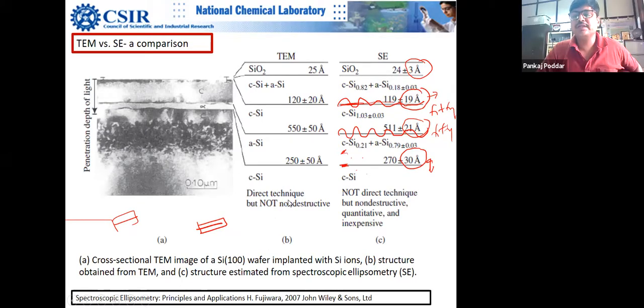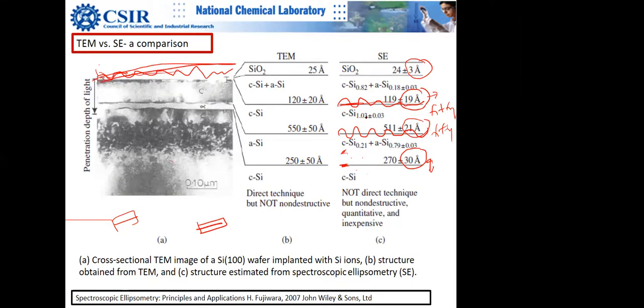There is something called gradation, like concentration gradation. Second thing, there are two sources. One is the gradation between two layers, like interpenetration of layers. Another is surface roughness. Even if there is no interpenetration, surface roughness will also result in interpenetration, because suppose this layer is rough and I deposit some other material. Then it is actually penetrating inside this layer. Suppose I count this as a flat layer, but it is not flat.